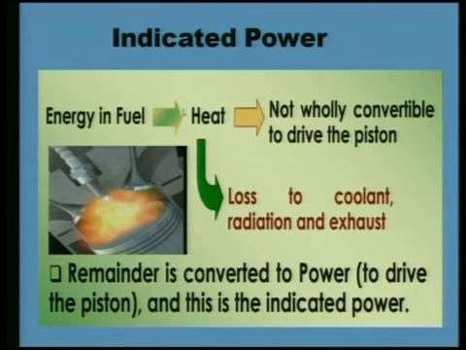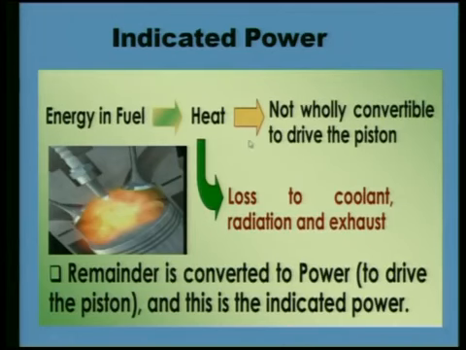Here you see energy in the fuel, that is chemical energy. That chemical energy has been converted into heat. Out of that heat, some of the heat has been lost in cooling water, in radiation, even with exhaust products. So suppose 100 kilojoule heat we had in fuel as chemical energy.